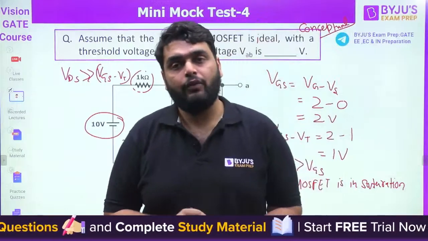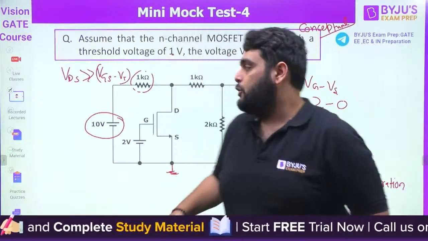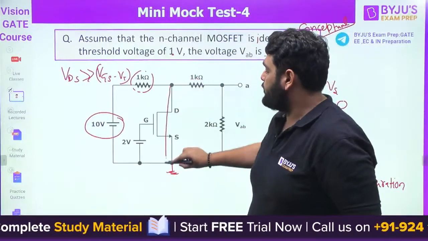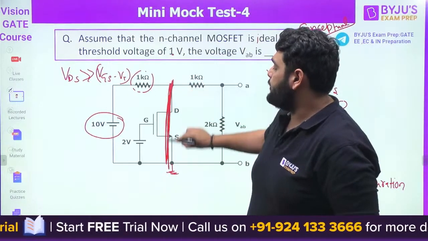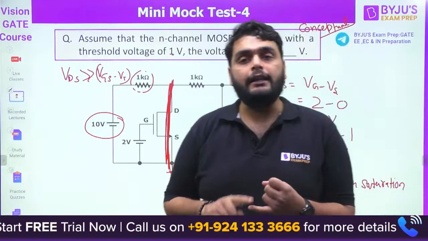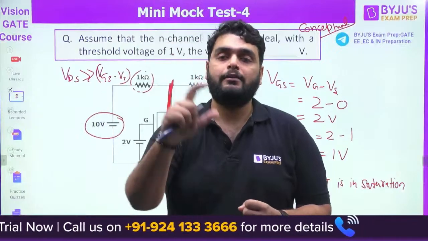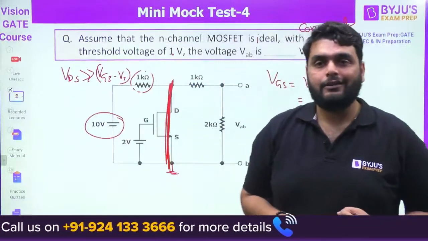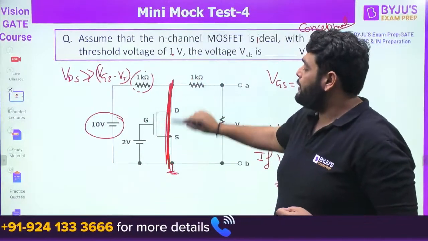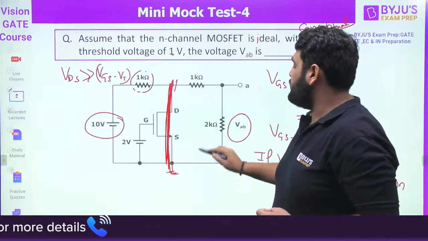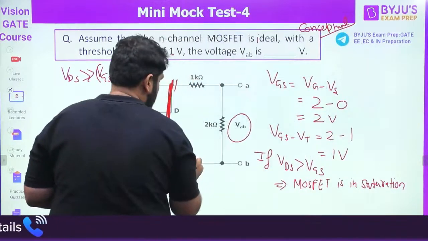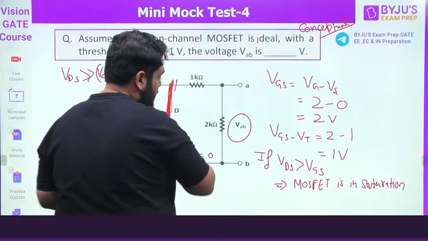And what happens when the MOSFET is in saturation? You can replace it by a short circuit. In the linear or triode region, you can replace it by a resistor. But in the saturation region, you can replace it by a short circuit. Since we have a short circuit here, VAB is equal to 0.